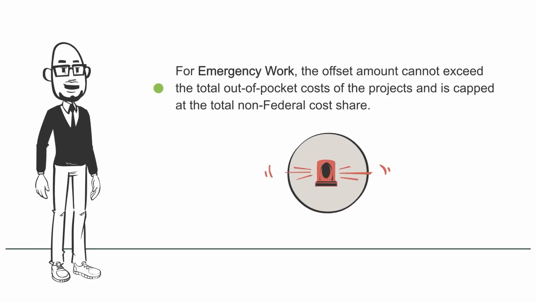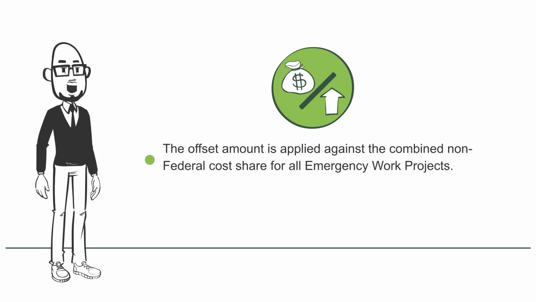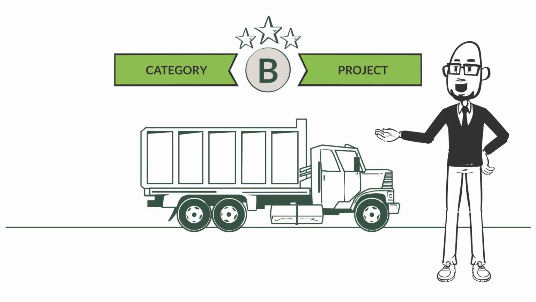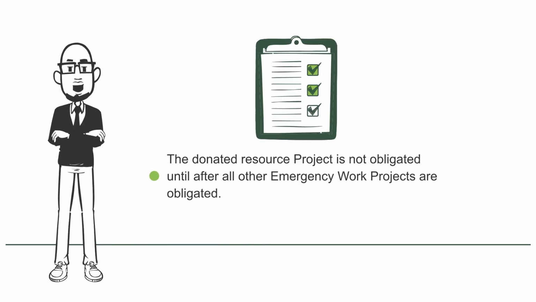For emergency work, the offset amount cannot exceed the total out-of-pocket costs of the projects and is capped at the total non-federal cost share. The offset amount is applied against the combined non-federal cost share for all emergency work projects. Emergency work donated resource projects are prepared as a Category B project. The donated resource project is not obligated until after all other emergency work projects are obligated.